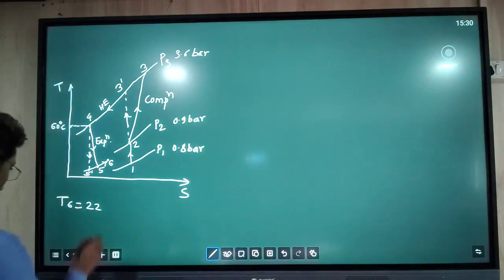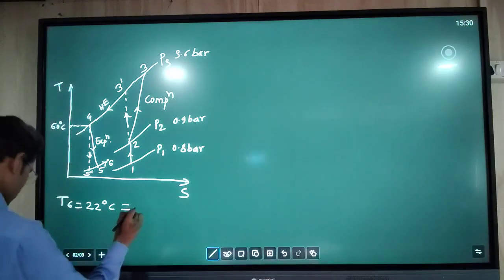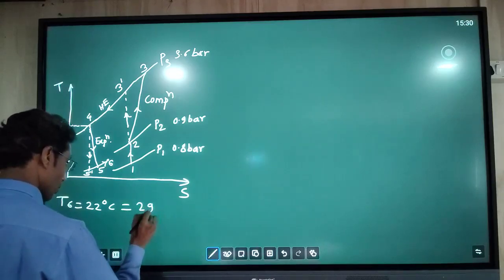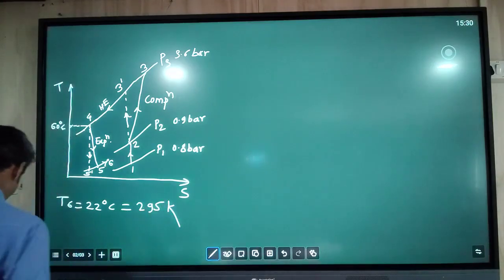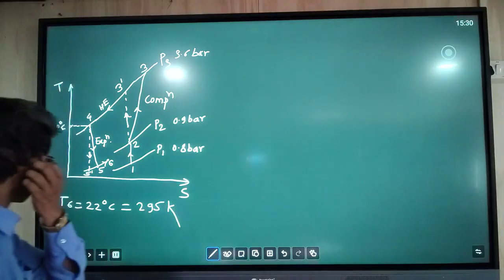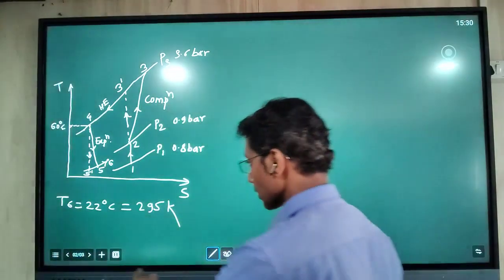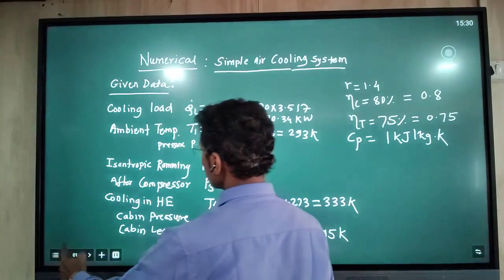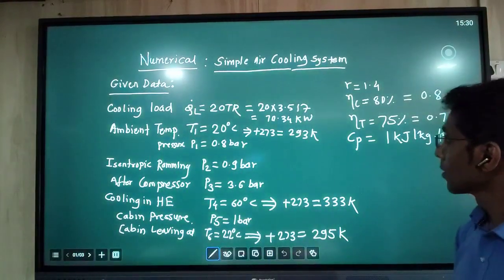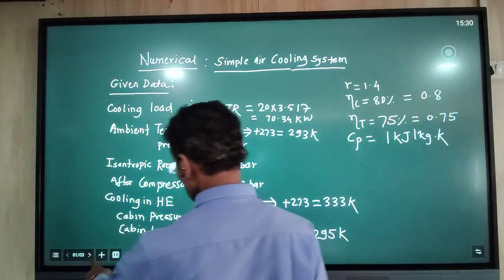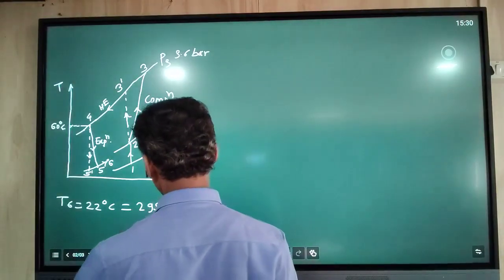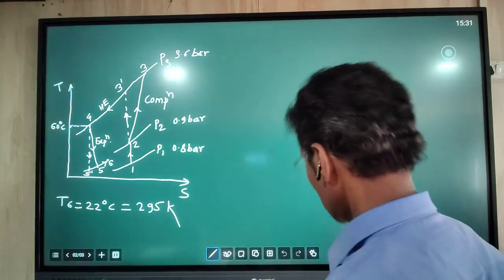that is 295 Kelvin. So all the data we have already listed out here. All these values we will now use one by one, and we will follow the steps in the analysis.